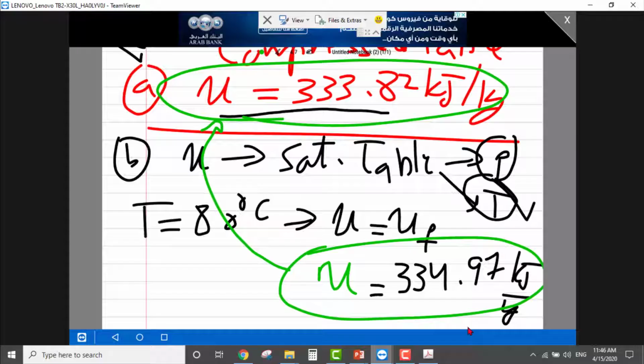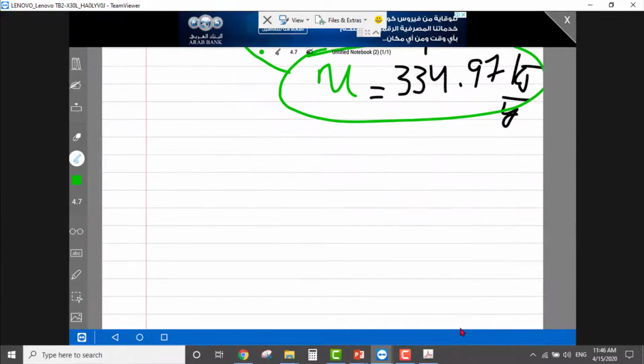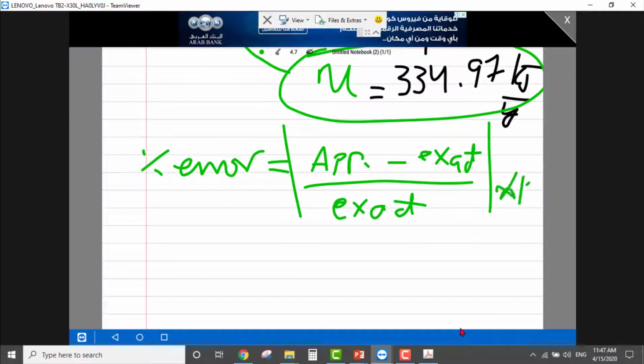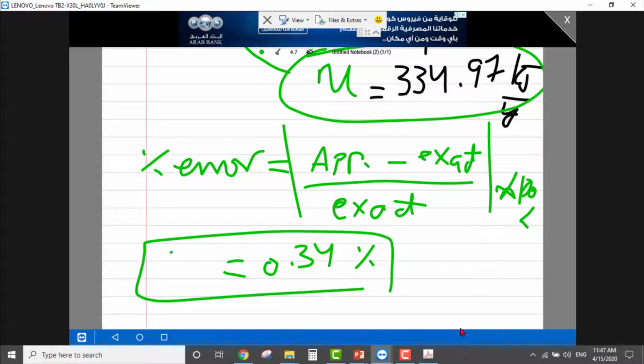So in order to find error, what we'll do, so percentage error is equal to approximate value minus exact, divided by exact, in absolute value, multiplied by 100%. And if you calculate the error, you will find it equal to 0.34%. Very small. So this assumption, going back to temperature table, gives us very small error.